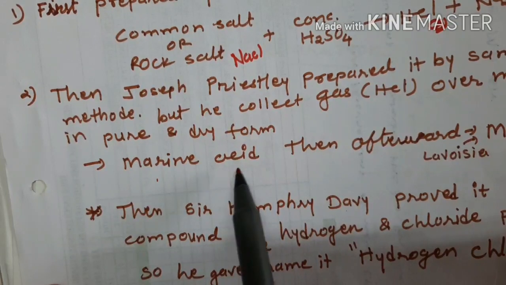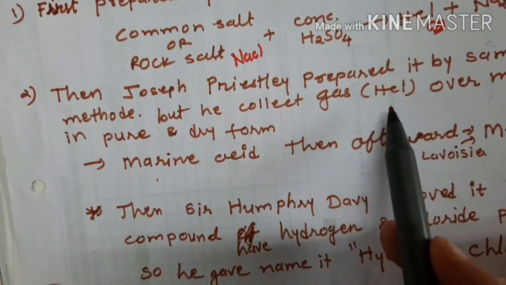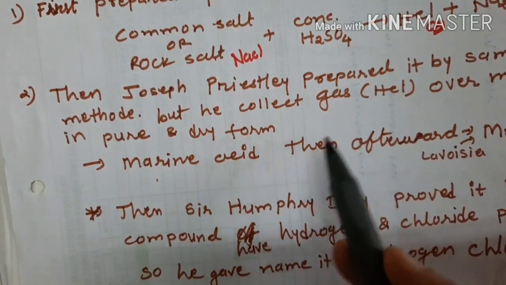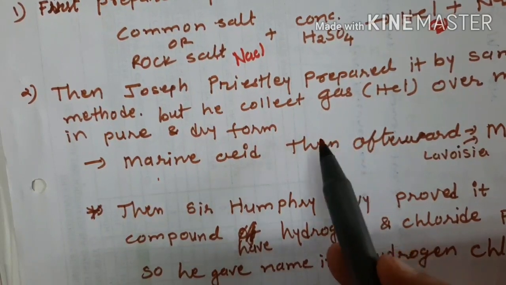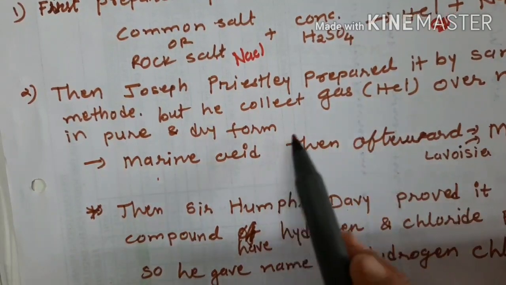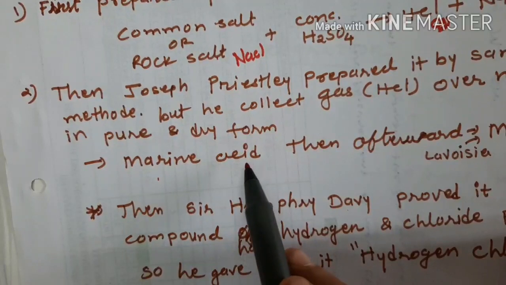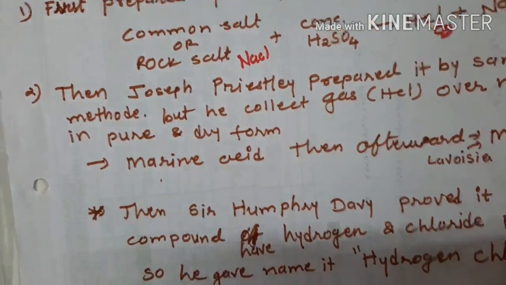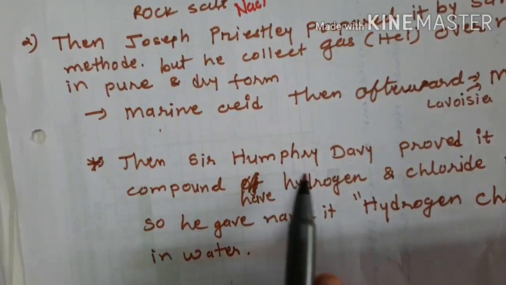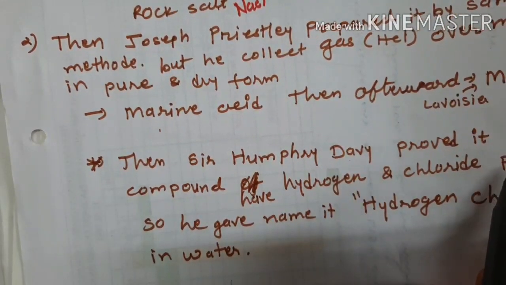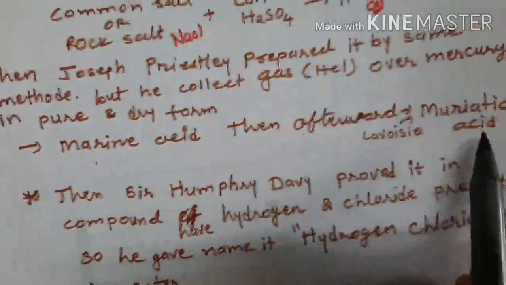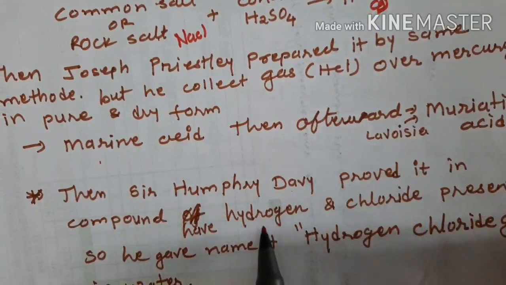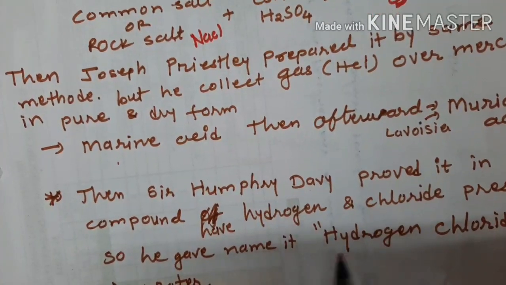Why did he call it acid? He did some experiments on that gas, using litmus paper and other methods, and found that the gas is an acid, so he named it marine acid. After that, Sir Humphry Davy proved that this muriatic acid has hydrogen and chlorine present in it.